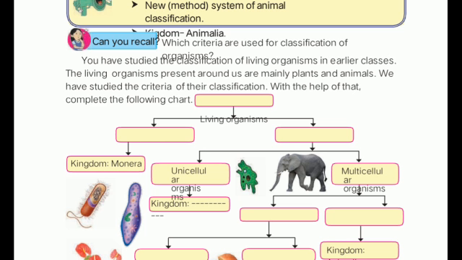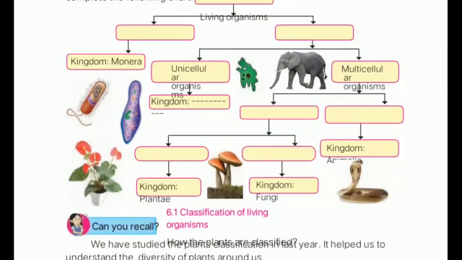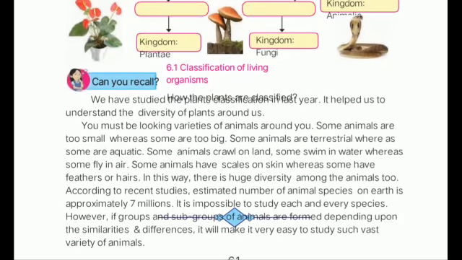So this classification criteria was there to group the same type of animals so that it will be easy to recognize them and to study their habitat or physiology. This was the main purpose of classification of living organisms.